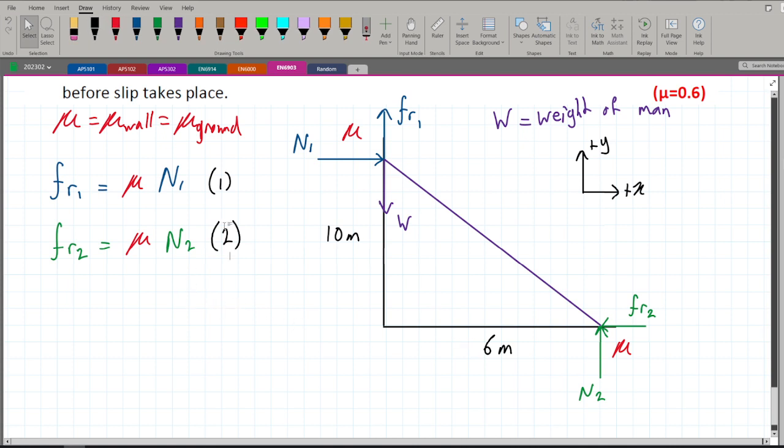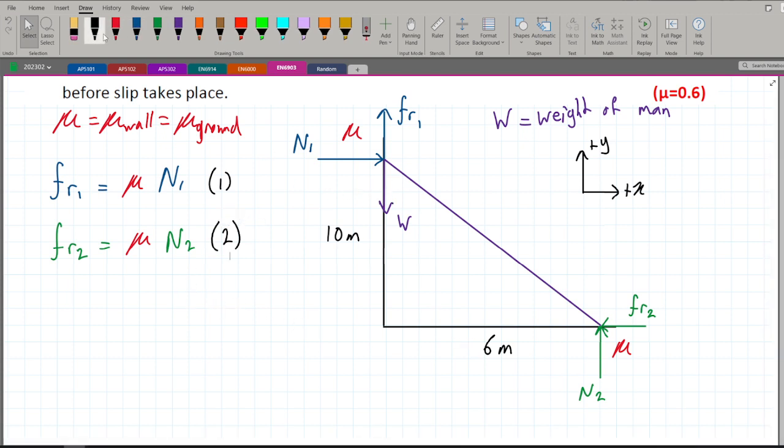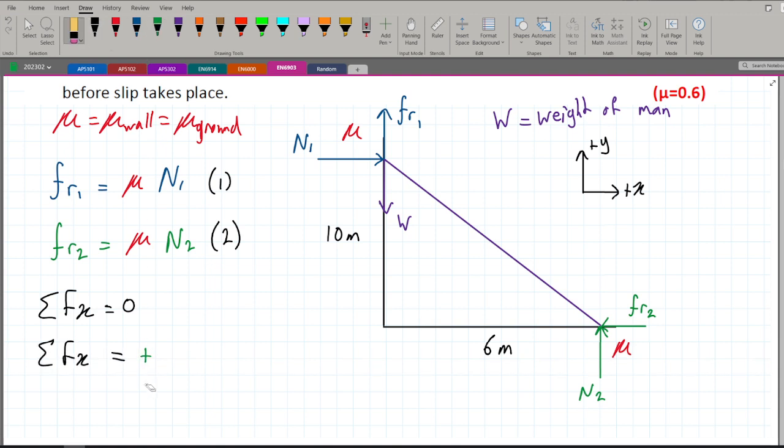So now if we move on, let us do our sigma of x and sigma of y. So sigma Fx equals 0. What is our sigma of x? We have N1 going to the right, which is positive. So sigma of x is equal to positive N1, and we have friction going to the left, so negative FR2.